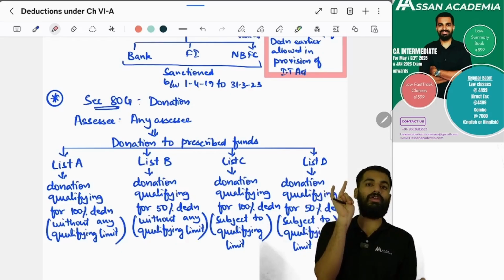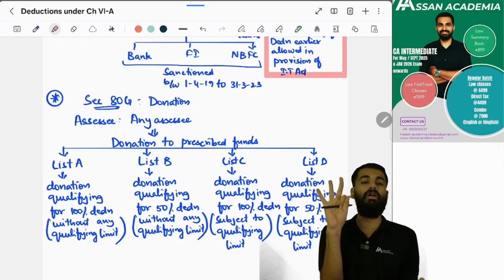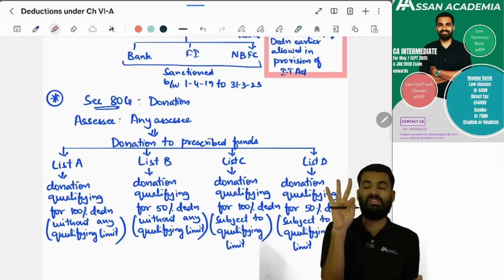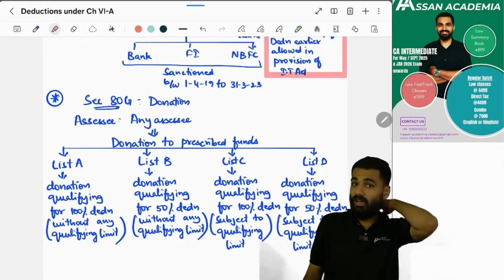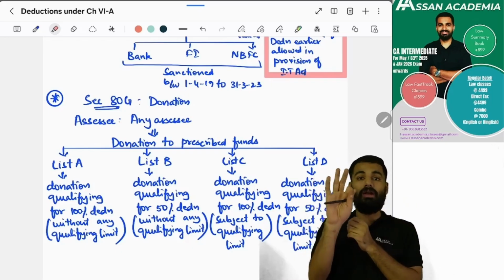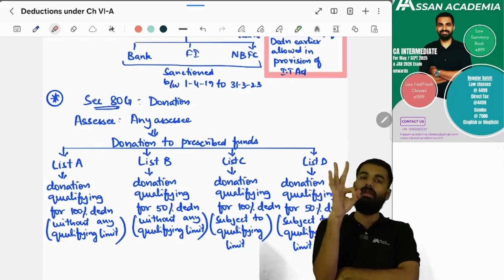So if you have given 1 lakh as a donation, 50,000 rupees will be deducted under section 80G. List C: in this list, 100% can be claimed, but there is a limit. For example, if you are within the limit, fine.